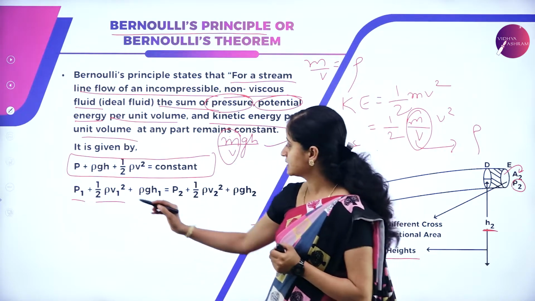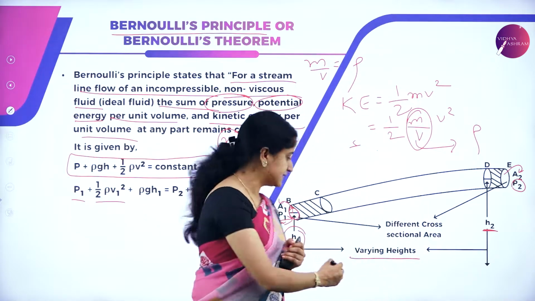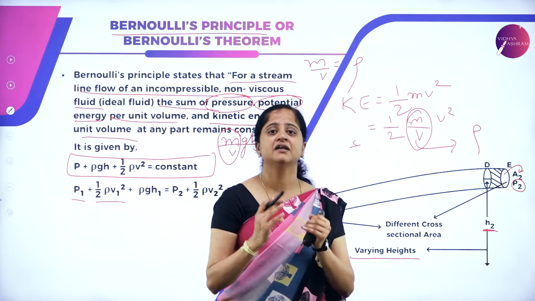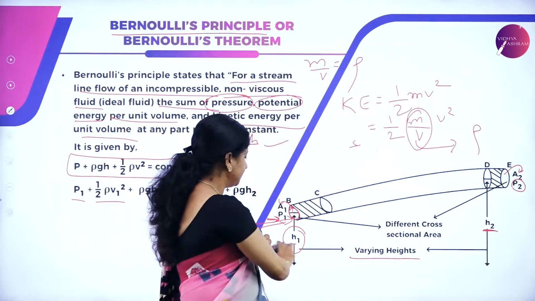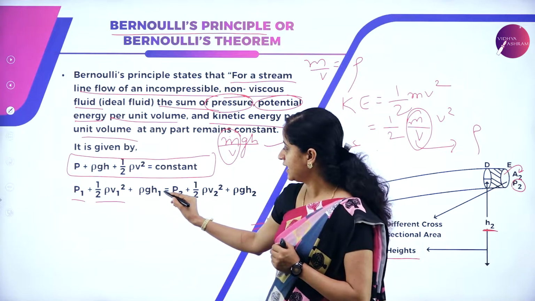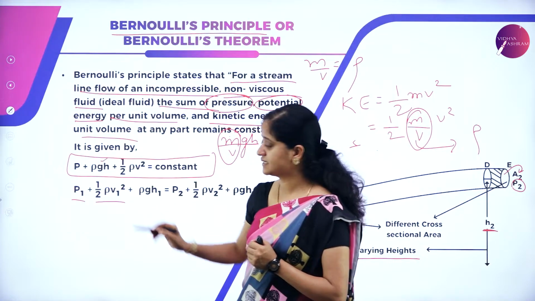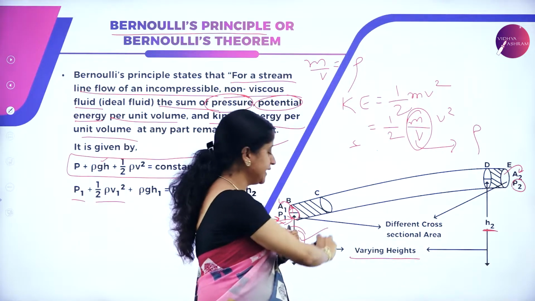So kinetic energy is given by half rho V1 square, plus the potential energy, which is nothing but the energy due to its position. The height of the pipe, or the position, is at H1. So we get rho g H1, because we know rho gh is the potential energy, and the height here is H1.